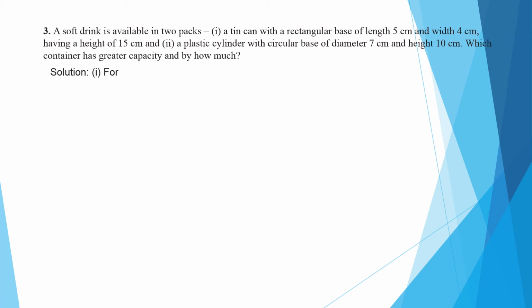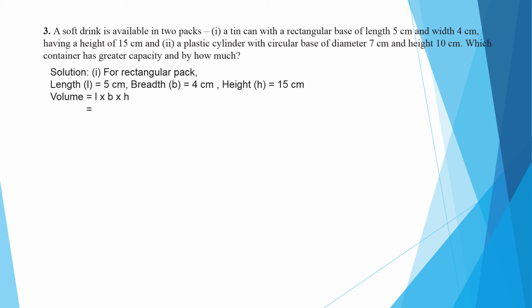Okay. So we will do the solution for the rectangular pack. Length is 5, breadth is 4, height is 15. So volume of cuboid is equal to L into B into H, 5 into 4 into 15, that is 300 centimeter cube. That is the capacity of the rectangular tin.